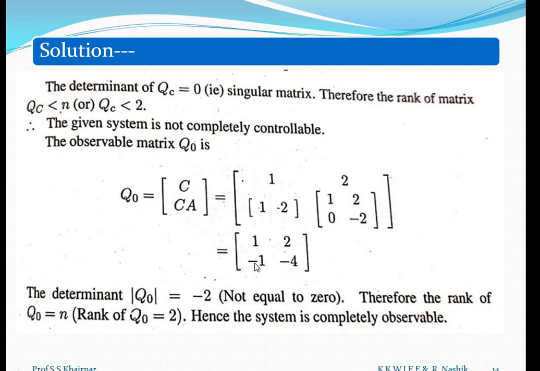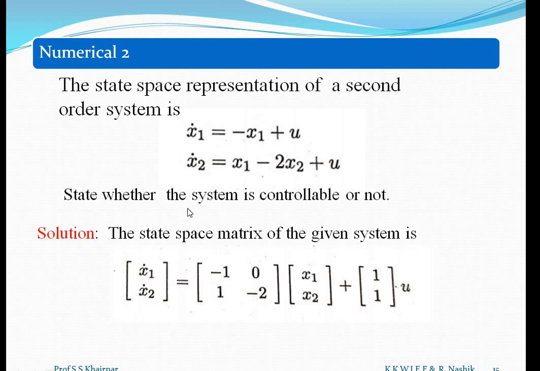Okay, we will see one more example, numerical 2. The state space representation of a second order system is x1 dot equals minus x1 plus u, x2 dot equals x1 minus 2x2 plus u. So here, see, there are only two variables, x1 and x2. So our matrix A is written like this: minus 1, 1, 0, minus 2. So this equation in matrix form is like this, with the U matrix, x1 is 1, x2 is 1.